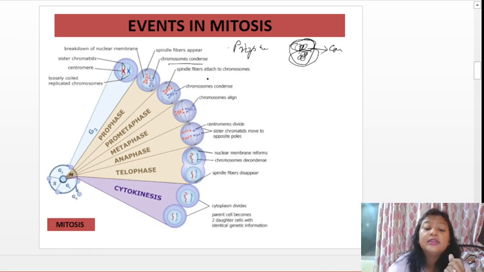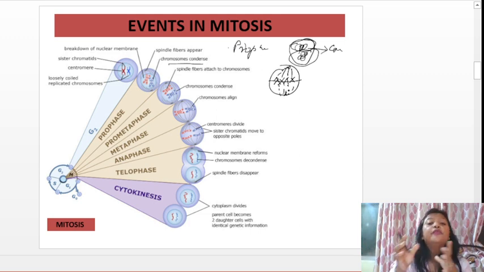Then it will enter prometaphase. In prometaphase, the spindle fibers will start appearing and attaching to the chromosomes that have already condensed. So in metaphase, what happens? In metaphase, the chromosomes come and align at the equator, in the center. They are held with the help of spindle fibers, aligning in the center.